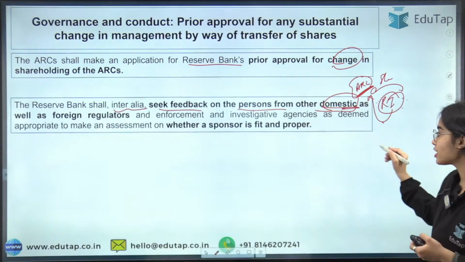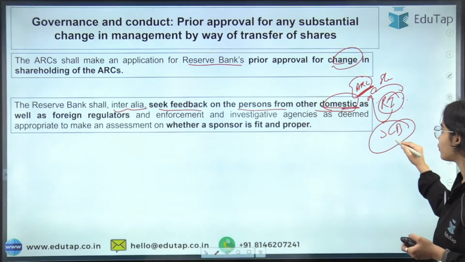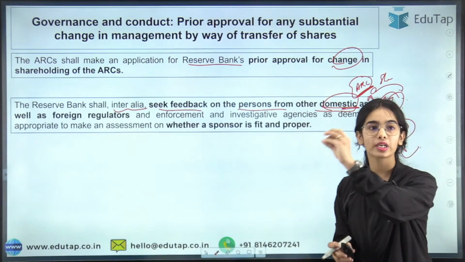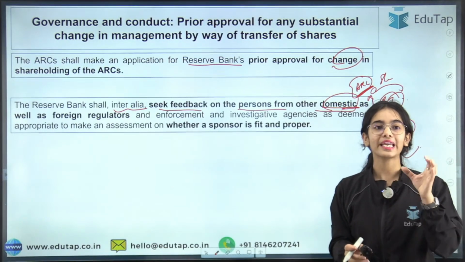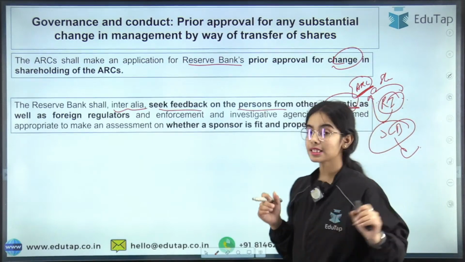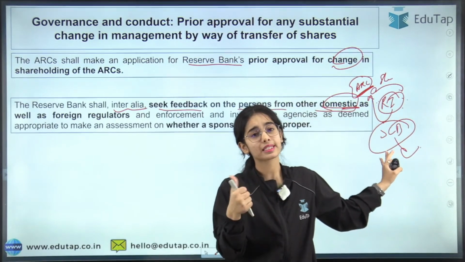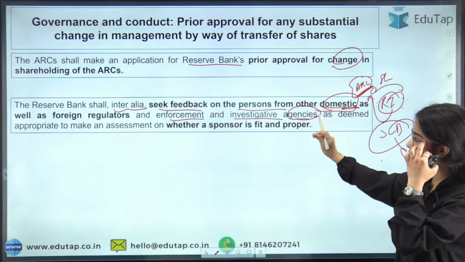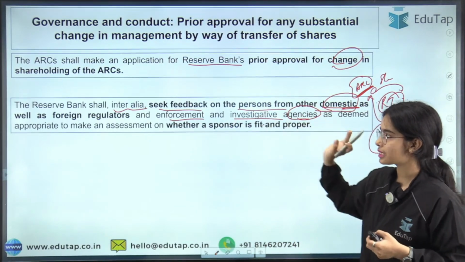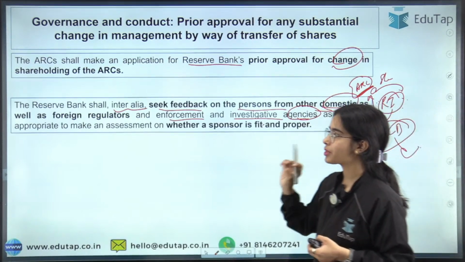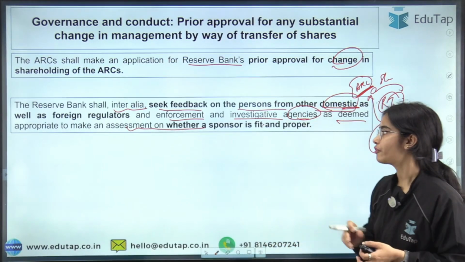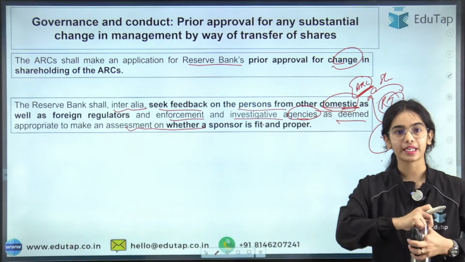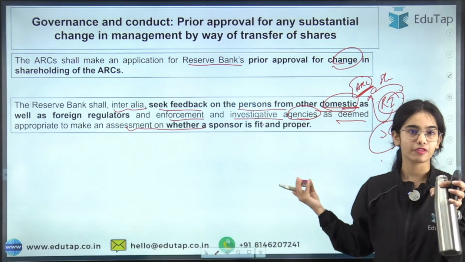regulators. Let's say Standard Chartered Bank, that is a bank of Britain, wants to have a share in the ARC. So from the foreign regulators, the RBI can take feedback on whether this Standard Chartered Bank is good or not, and from enforcement and investigative agencies also. This feedback can be taken as deemed appropriate to make an assessment on whether a sponsor is fit and proper or not. So for the fit and proper criteria to be followed, the RBI can seek the feedback.